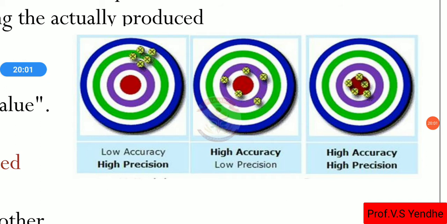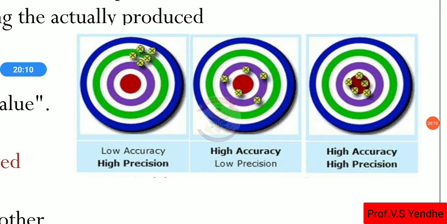So this diagram shows low accuracy, but whatever measurements we have taken here are very close to each other, that means all the readings are within precision. So the first diagram has low accuracy and high precision.